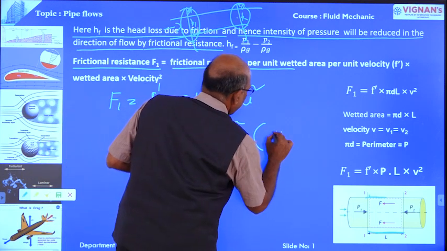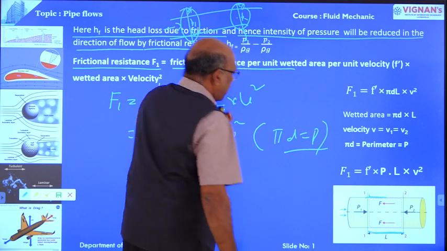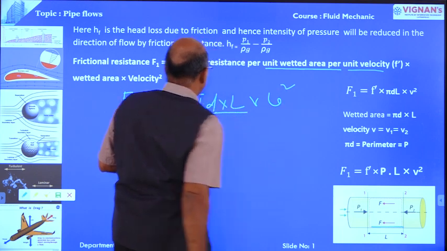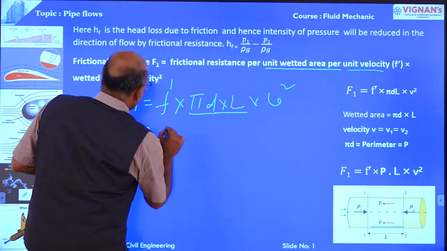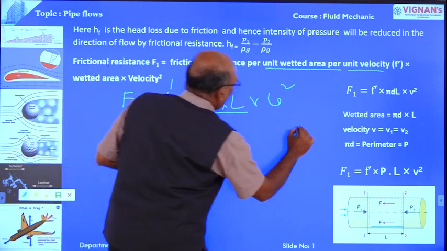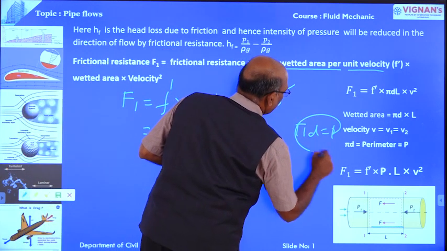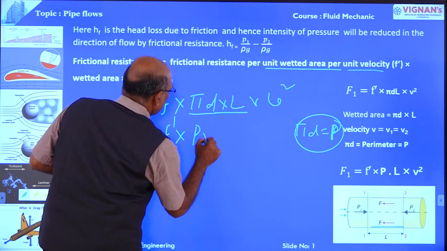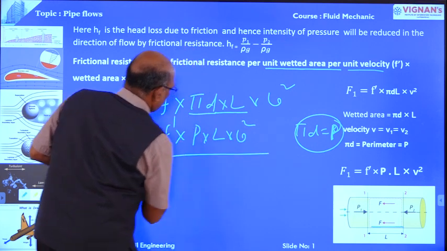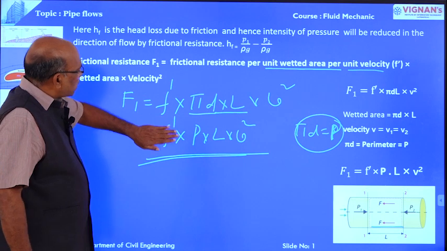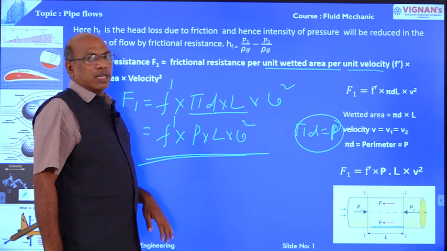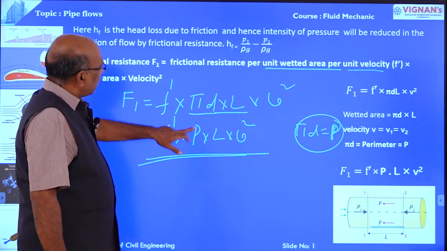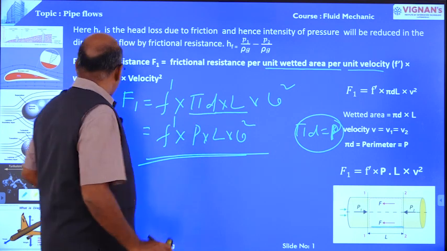Pi d is nothing but the wetted perimeter. This is the wetted area into velocity square. F dash into pi d, the wetted perimeter, is denoted by capital P. Therefore, this is equal to capital P into L into V square. Frictional resistance is equal to F dash into P into L into V square. This is the relation. F dash is the frictional resistance per unit area per unit velocity, into wetted perimeter into length into velocity square.